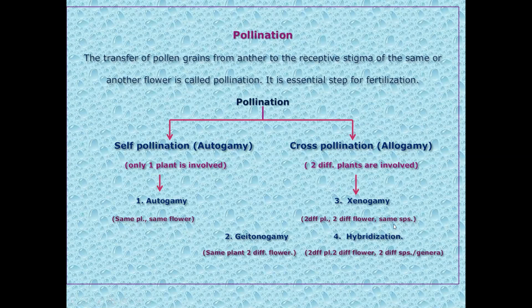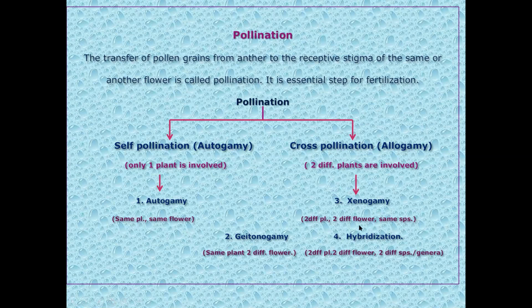So if you cross two different plants of the same species, that is Hibiscus rosa-sinensis, say for example, one is a white flowered variety and another is a red flowered variety. If you make a cross between the two, that is called xenogamy.